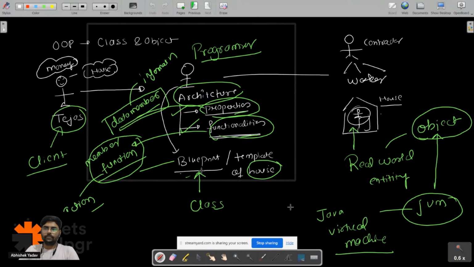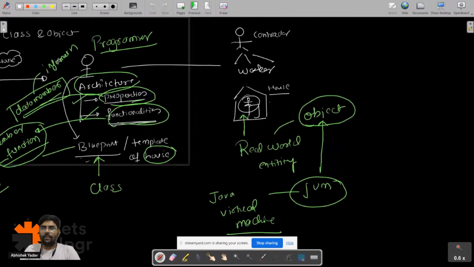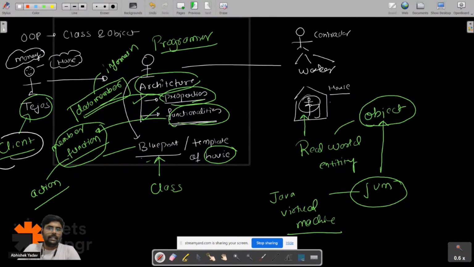So when we are discussing class and object, we know this is a client, Tejas is a client. And we know what is a class. Class is a blueprint or template that defines the properties and behavior of an object. And we know what is an object. Object is a real world entity with the help of which we can access those properties and behaviors that are already defined inside the class, right, everyone?